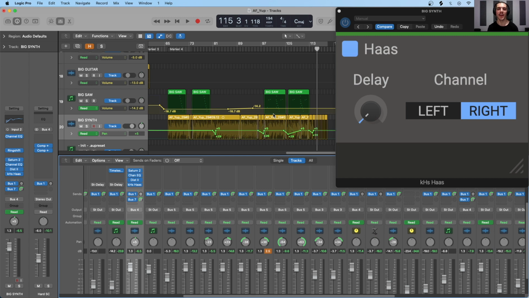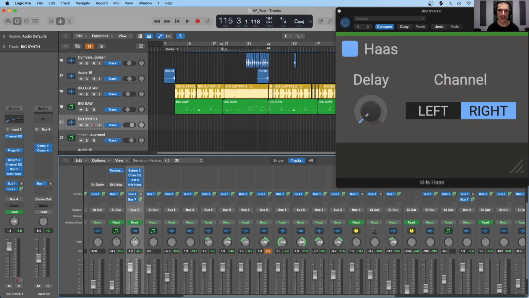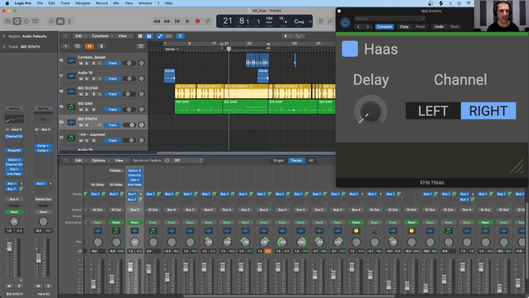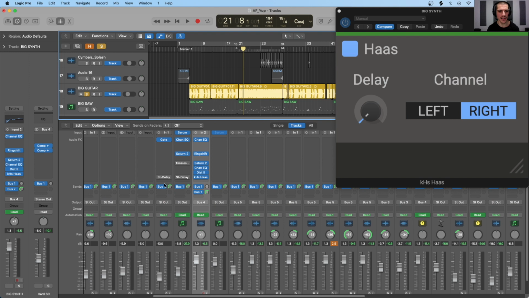In addition to pulling a sound more to the left or to the right, depending on the settings, the Haas effect has another downside that we should discuss, and that is mono compatibility. So to best illustrate this, let's go back to our big guitar, which is a mono track by default. And let's listen to it one more time in mono and then in stereo with the Haas effect.